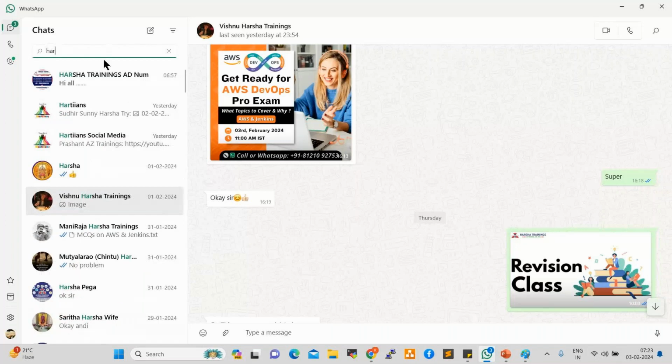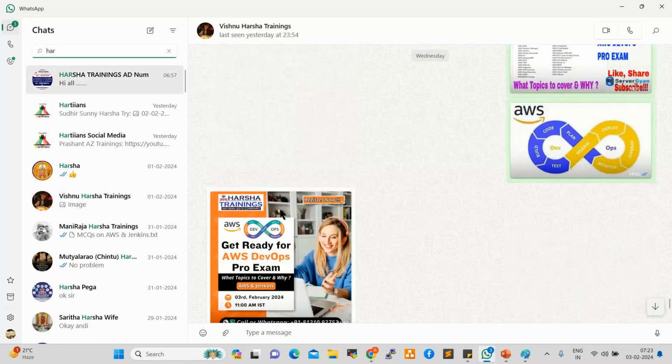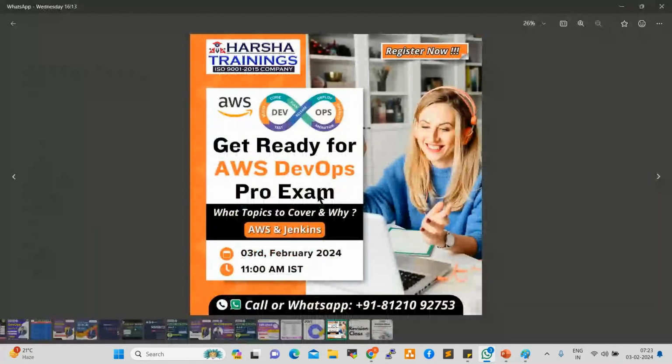By 11 a.m. today, the AWS and Jenkins exam is there. This is one of our clients, Bank of America. They have nearly 18 positions, for experienced candidates and freshers, on AWS and Jenkins only.